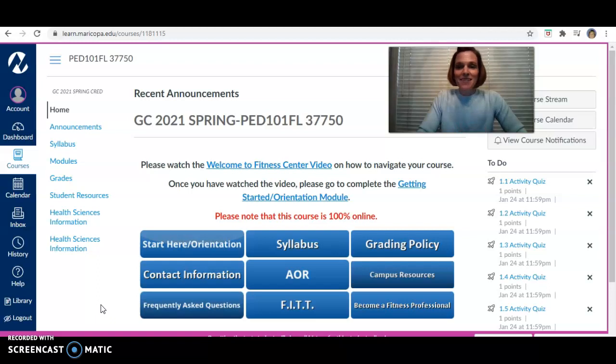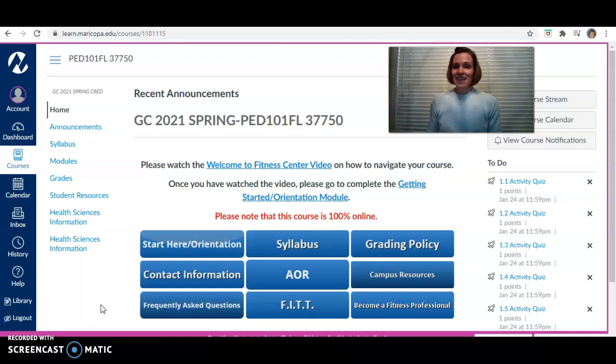First thing I want to do is just go over how to navigate Canvas a bit here for those of you that this might be new for. And then we'll get you started. I do want to point out that this class is 100% online, so you will be completing some fitness-related educational material, and then you will also be working out and submitting those workouts online. So again, everything is online.